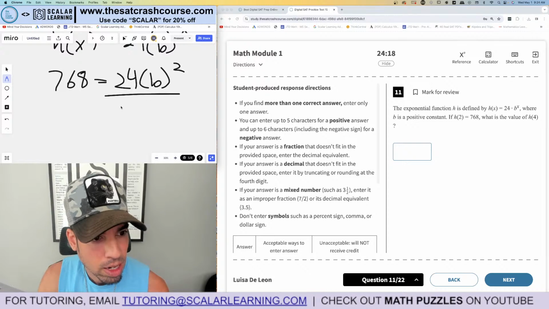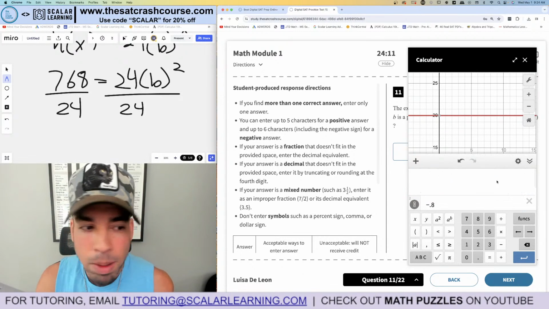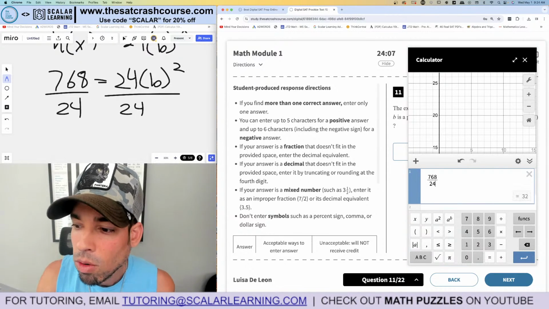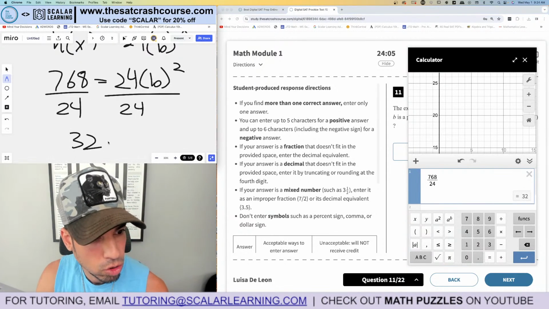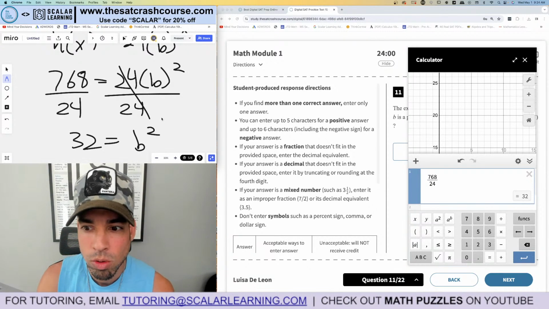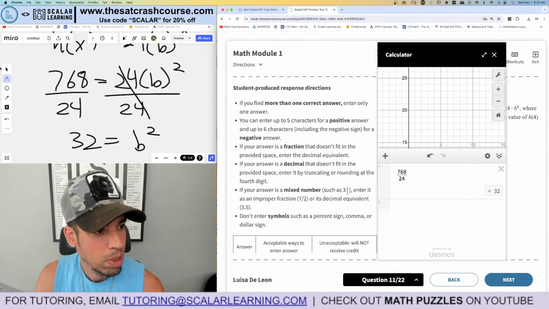So we can now use this to solve for b. We're going to first start by isolating. We're going to divide both sides by 24. I'm going to use my calculator to do that. 768 divided by 24 is 32. So we got 32 is equal to b squared. So b is the square root of what? Oh, yeah. So b is the square root of 32.